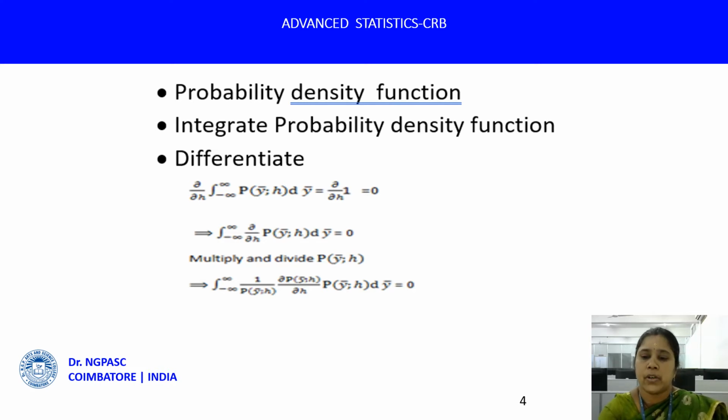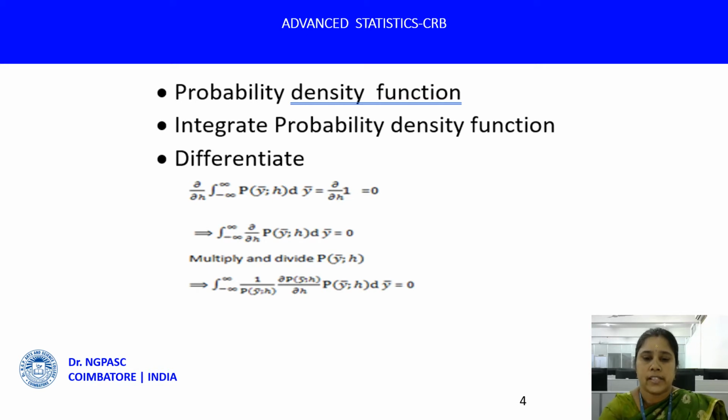Now multiply and divide by the probability p of y bar semicolon h. That implies the integral from minus infinity to plus infinity of 1 by p of y bar parameterized by h, times the partial derivative with respect to h of p of y bar parameterized by h, times p of y bar parameterized by h, dy bar, is equal to 0.